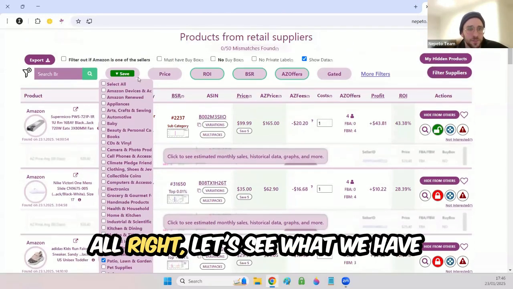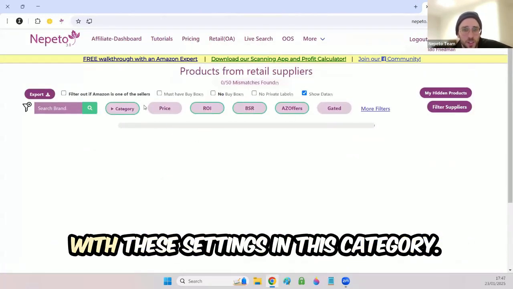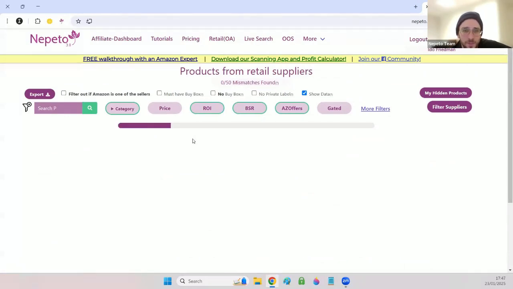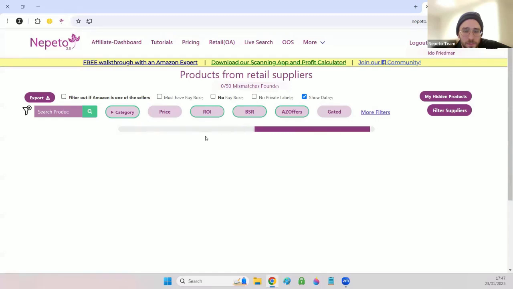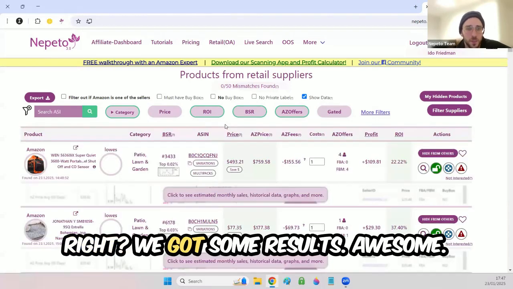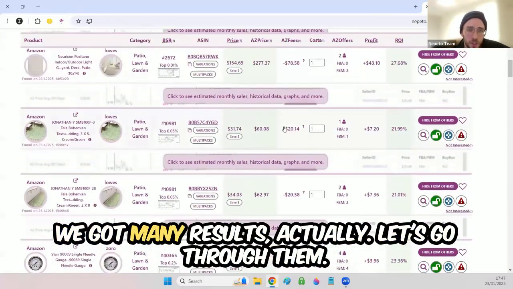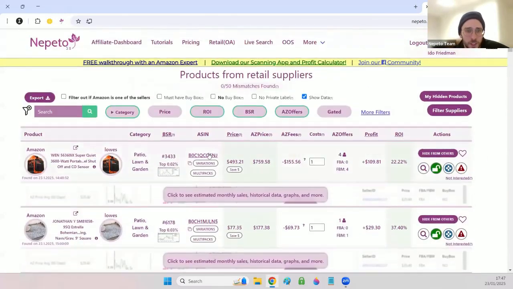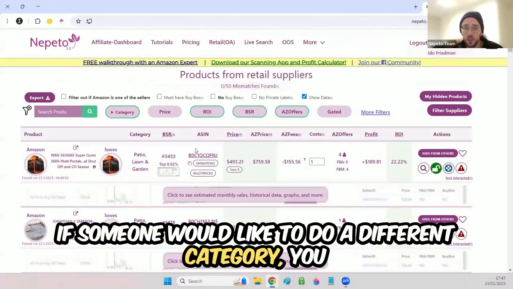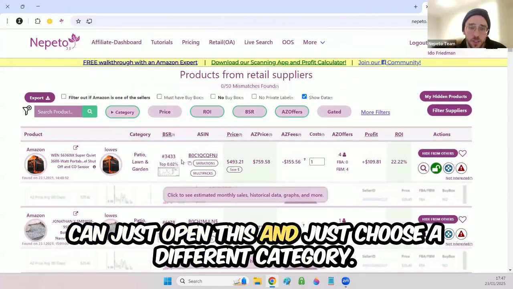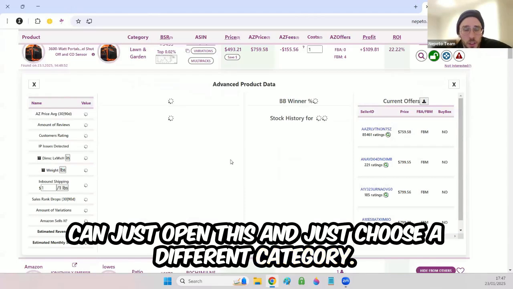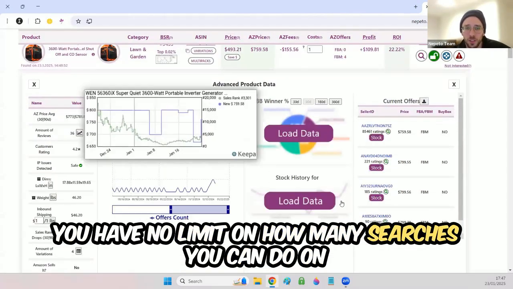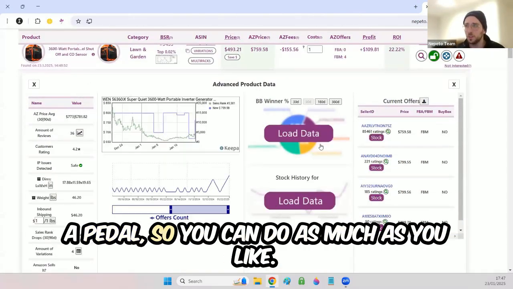Oh, all right. Let's see what we have with these settings in this category. All right, we got some results. Awesome. Well, we got many results, actually. Let's go through them. If someone would like to do a different category, you can just open this and choose a different category. You have no limit on how many searches you can do on Nepeto, so you can do as much as you like.